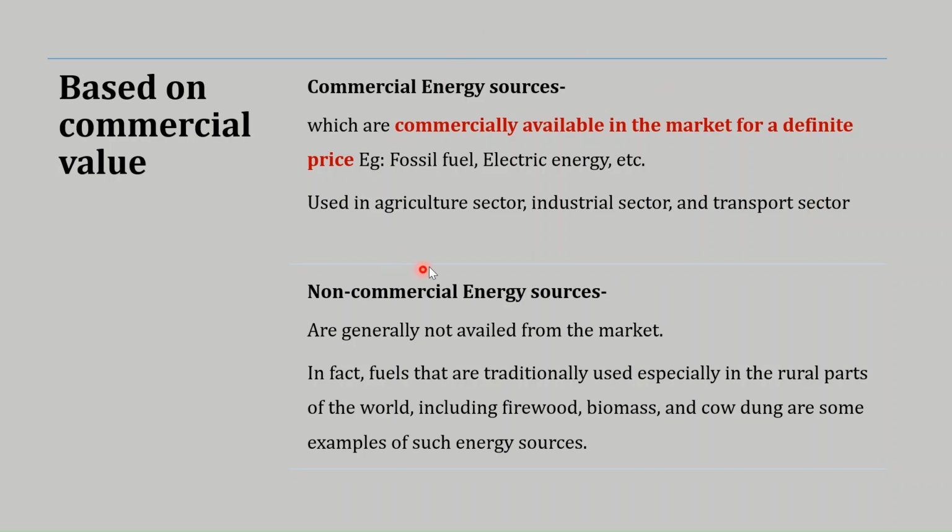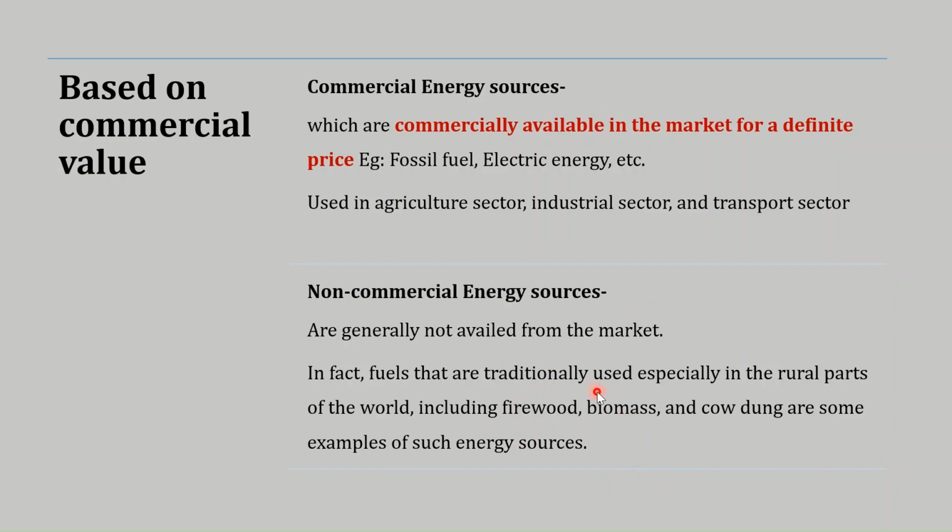And then the non-commercial energy resources are those which are not availed from the market. For example, the fuels which are traditionally used, especially in the rural part of the world, like the firewood, biomass, and the cow dung, these are examples of the non-commercial energy resources. But here we have a certain exception because the price of certain material depends upon the place and the utility.